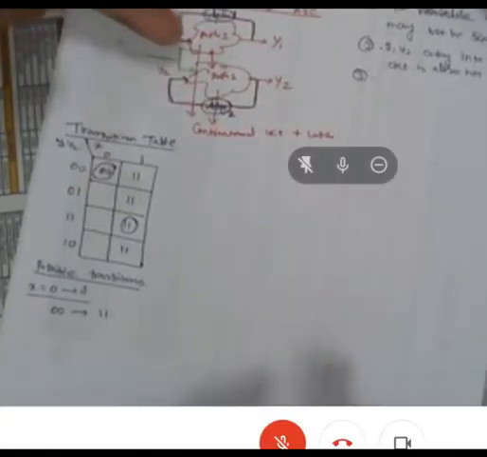But what is expected now? As per this transition table, 0, 0 should move to 1, 1. There should be a transition from 0, 0 to 1, 1. But due to the processing and propagation delay, what are the possible transitions?